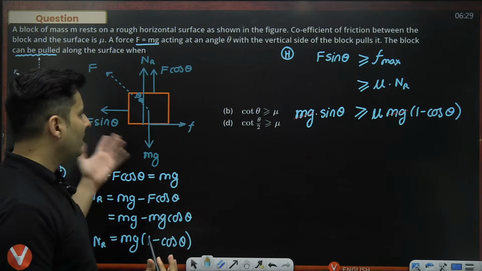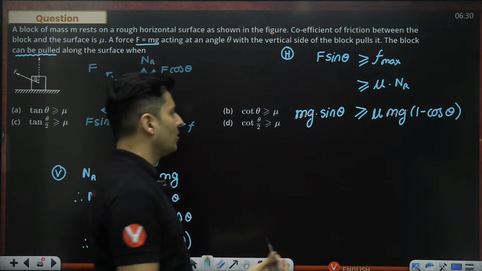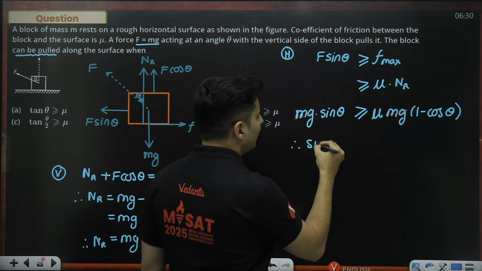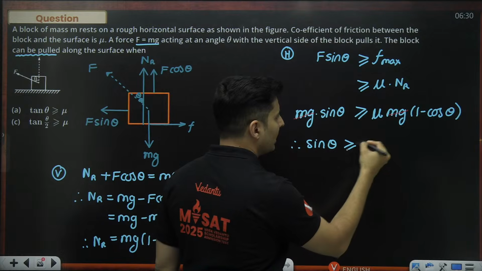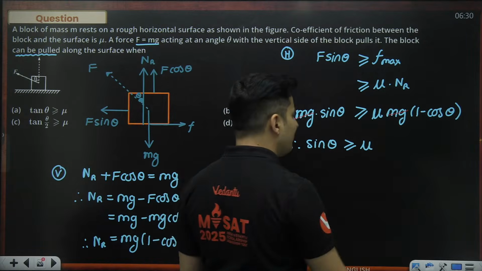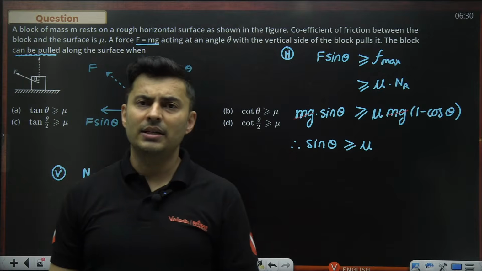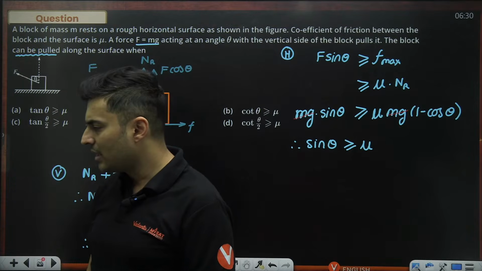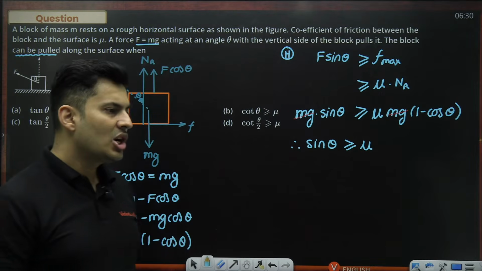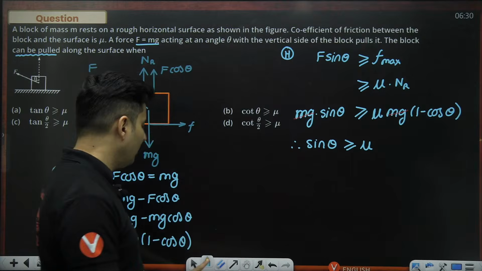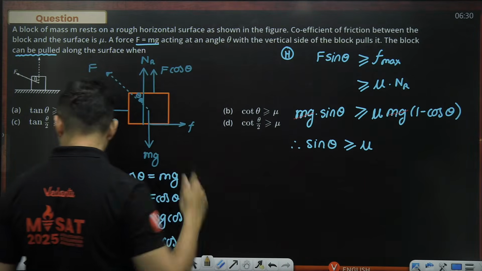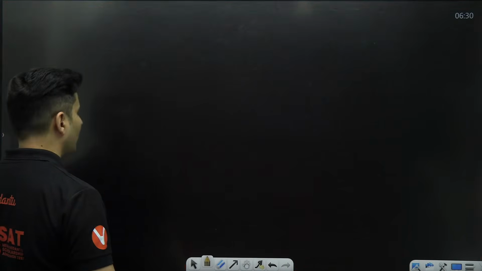I have sine on one side, cos on the other side, and I need tan or cot. So what do I do? Well, first of all, sine theta will be more than or equal to mu into 1 minus cos theta. Try and recollect what is 1 minus cos theta, the cos double angle formula, guys, if you have forgotten. Okay, some of you have forgotten.